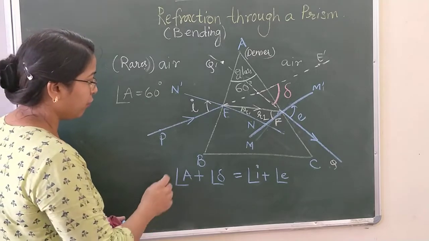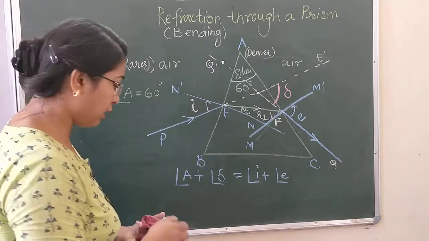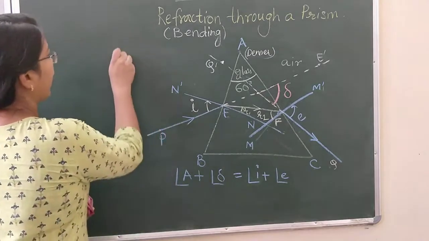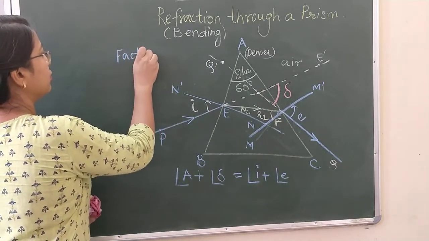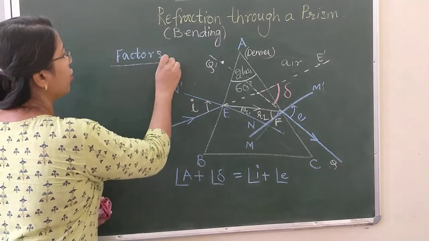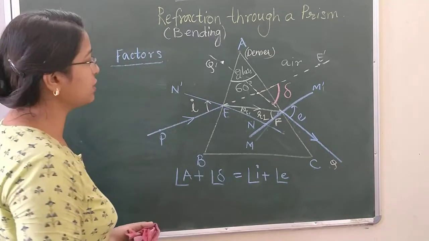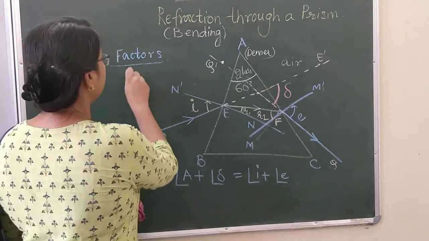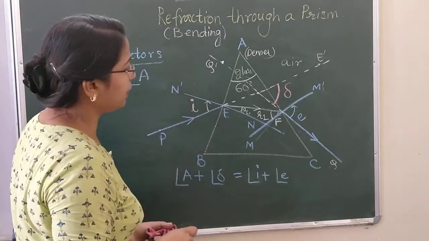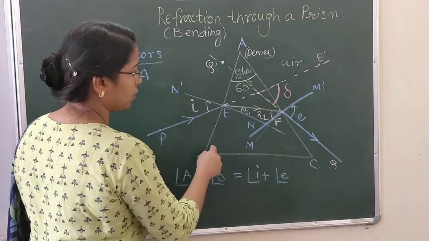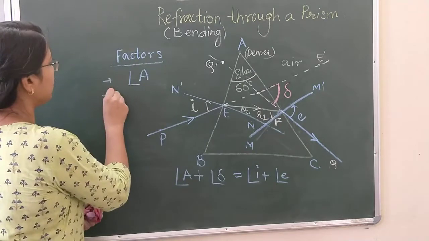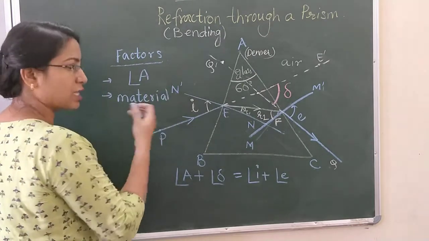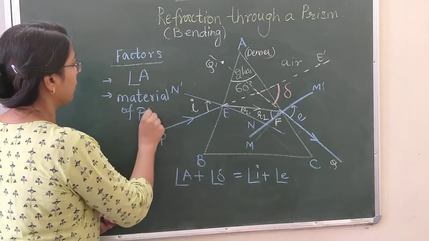Now we are going to study the factors on which this refraction depends. The refraction through the material of the prism depends upon the angle of the prism, first thing. Then it depends upon the material of the prism, that means of which material it is made. The prism can be made up of different glass materials.